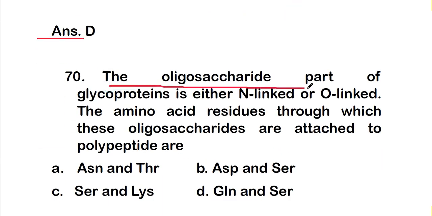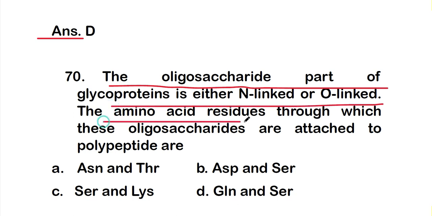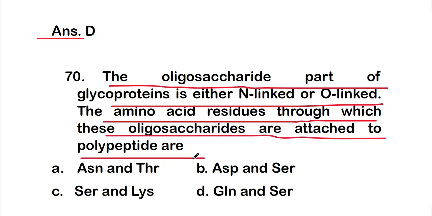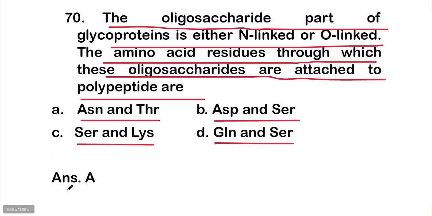Okay, so next is question number 70. So the oligosaccharide part of glycoproteins is either N-linked or O-linked. So the amino acid residues through which these oligosaccharides are attached to polypeptide are option A, asparagine and threonine, option B, aspartic acid and serine, option C, serine and lysine, or option D, glutamine and serine. So the right answer is option A, that is asparagine and threonine.